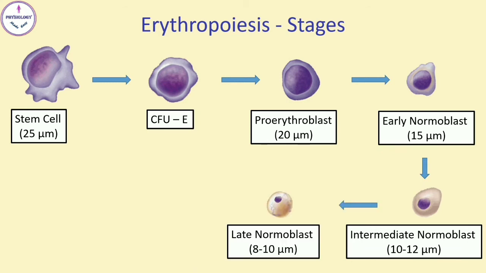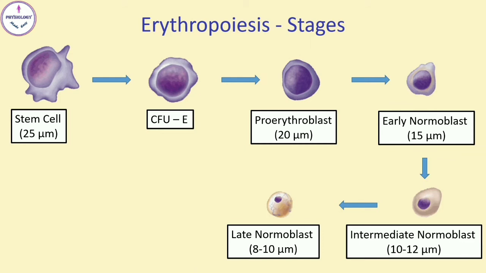Next stage is late normoblast. Diameter of the cell further decreases to about 8 to 10 microns. Nucleus becomes very small with very much condensed chromatin network and it is termed as ink spot nucleus. Quantity of hemoglobin increases. Cytoplasm becomes almost acidophilic. In the final stage of late normoblast, nucleus disintegrates and disappears.